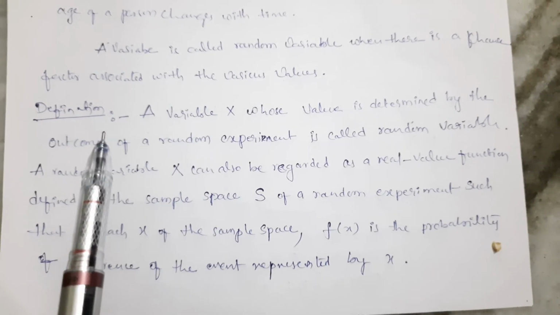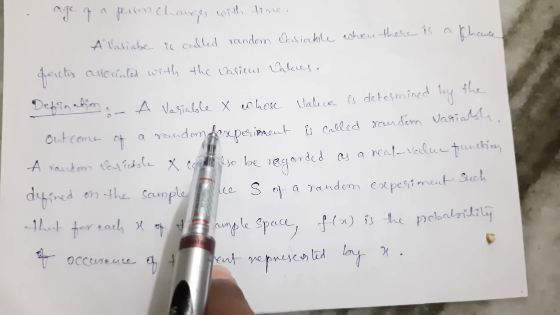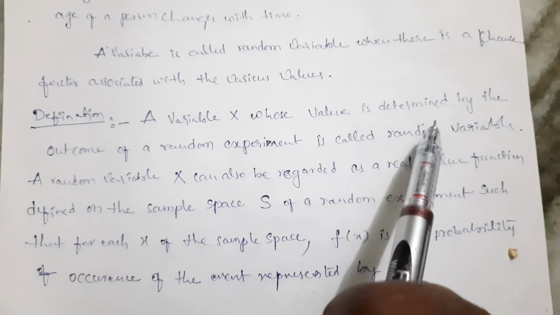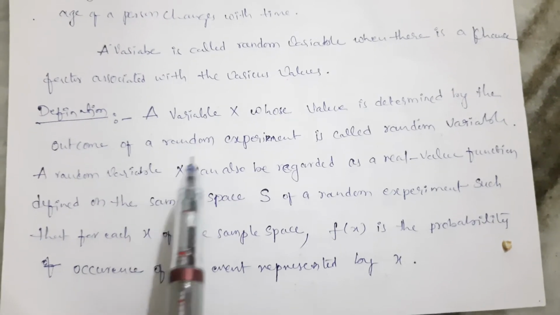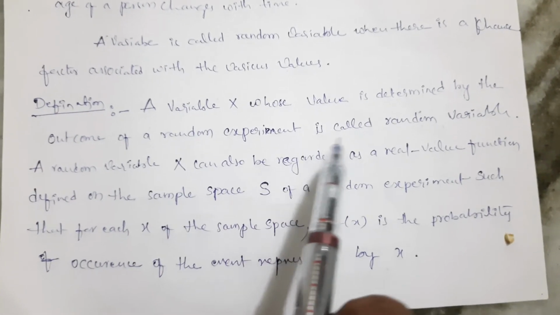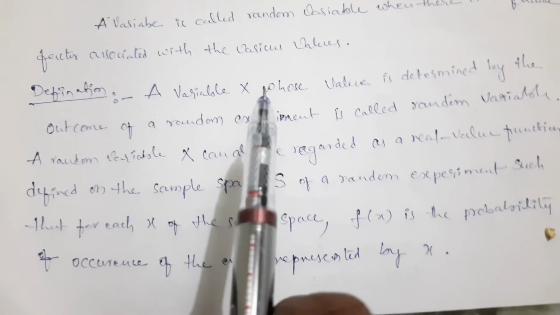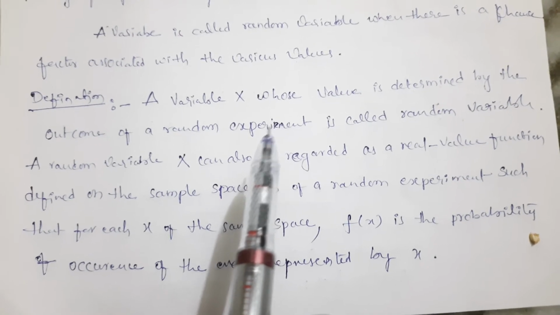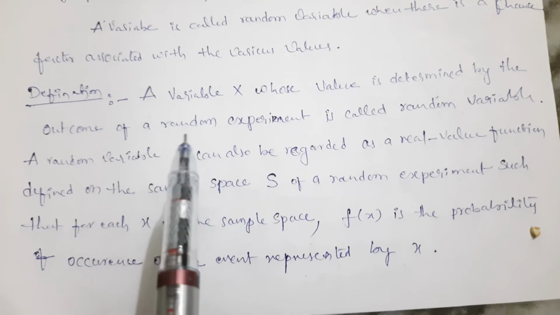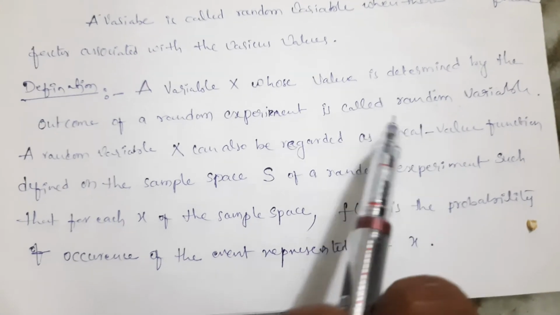The definition of a random variable: a variable X whose value is determined by the outcome of a random experiment is called a random variable.